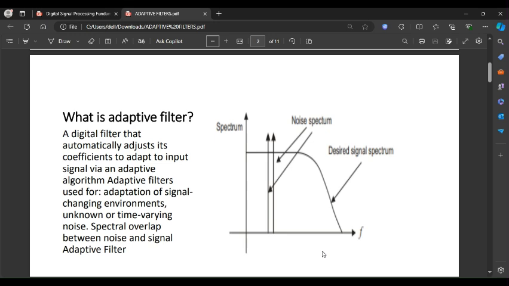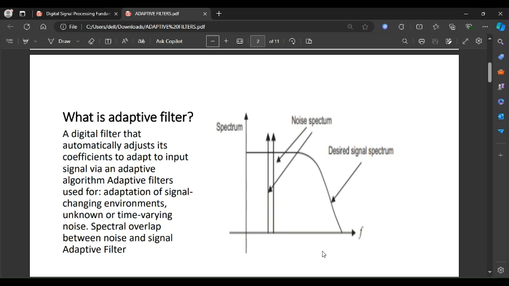The signal environment changes over time. There is a spectral overlap between noise and the desired signal. The noise characteristics are unknown or time varying. For instance, when the interference noise is strong and its spectrum overlaps with the desired signal, a traditional filter may fail to preserve the desired signal. In this way, an adaptive filter can handle such scenarios effectively. As we can see in the diagram, there is the noise spectrum and then the desired signal spectrum.